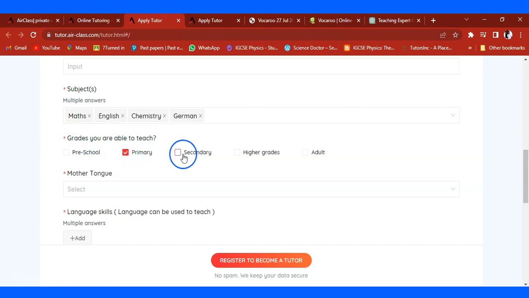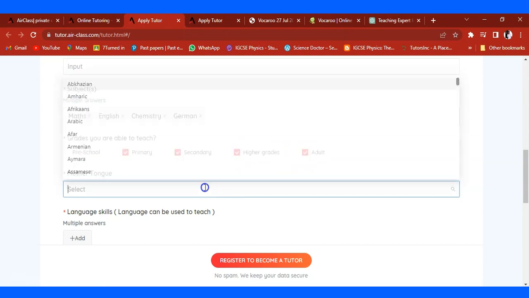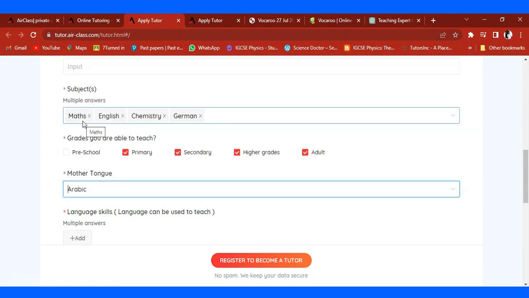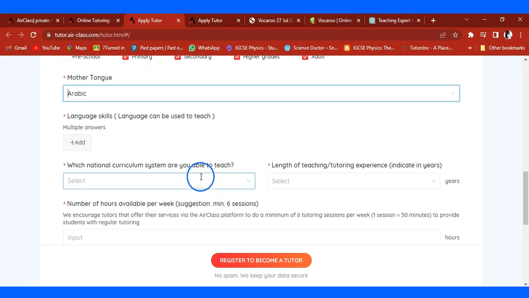Are you able to teach primary, secondary? You can check that. And also education for adults. Here you can put the language that you speak. If you speak English, you speak Arabic, if you speak French, you can put that in.